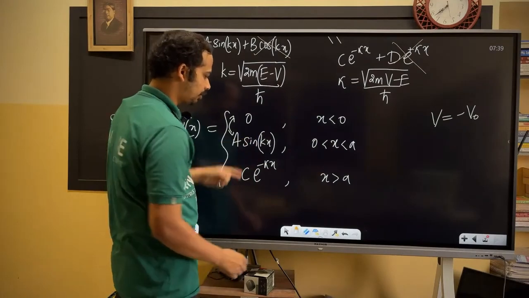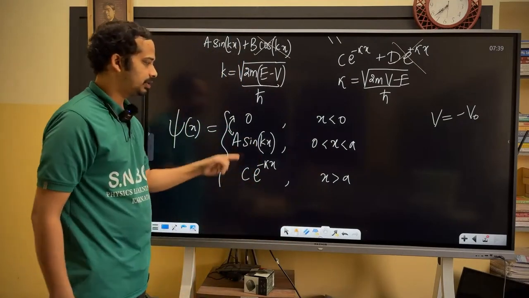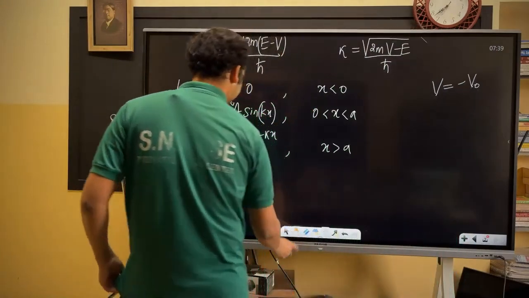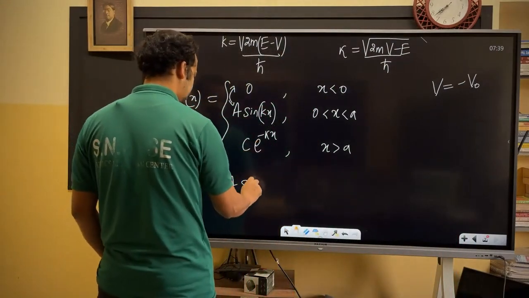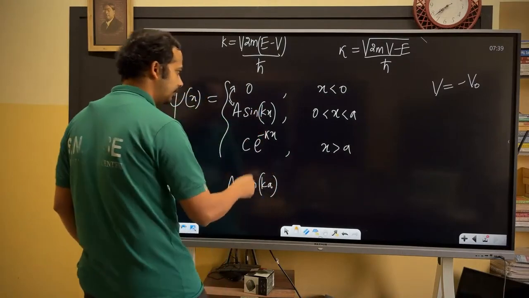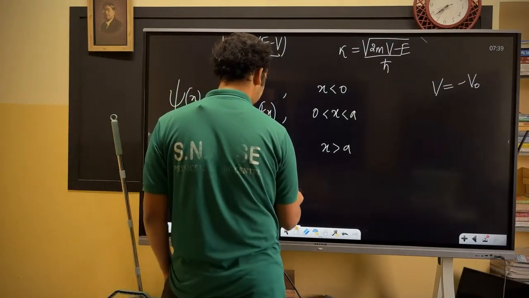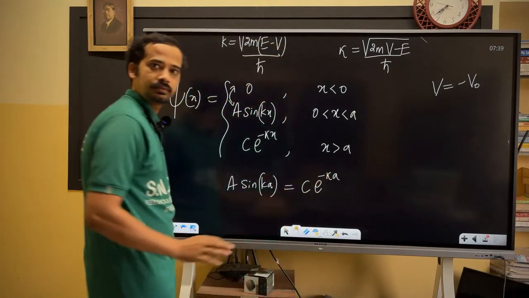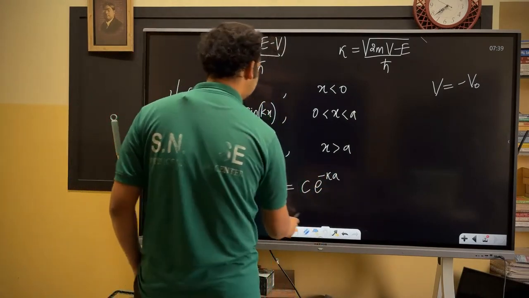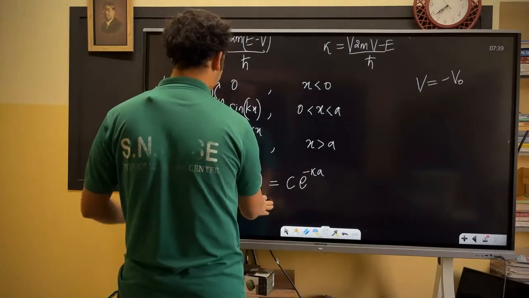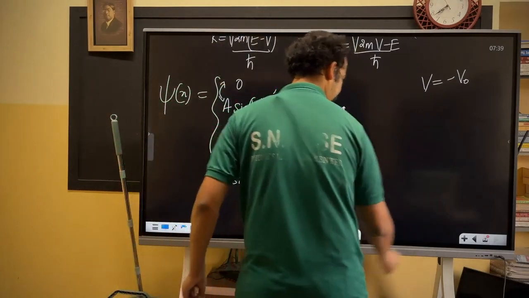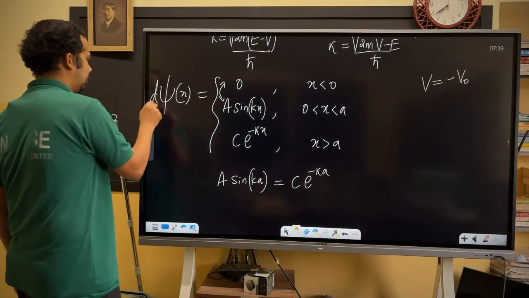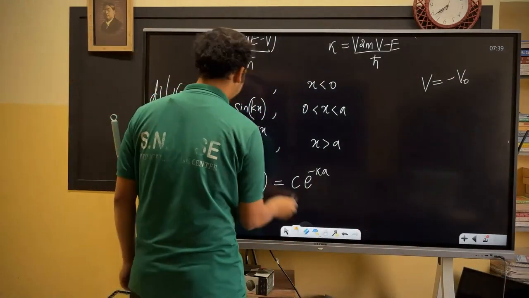So you have to apply continuity of the wave function and its derivative at x equal to a. Can you see this one? So a sine ka, continuity of the wave function at x equal to a, is equal to c e power minus kappa a. Fine, one equation. Then I need the derivative also, isn't it? I'll just take the derivative here. d psi by dx. What is this one?